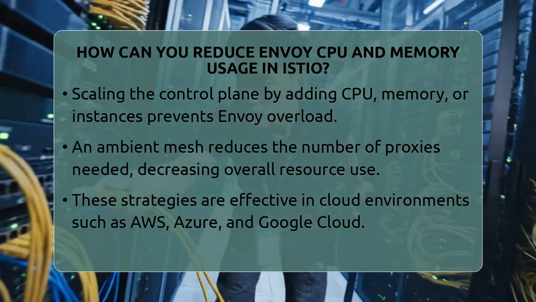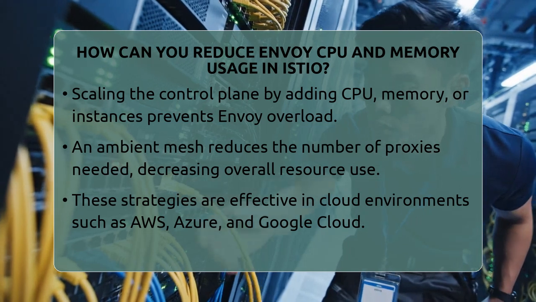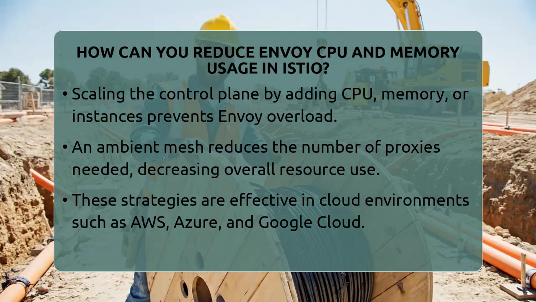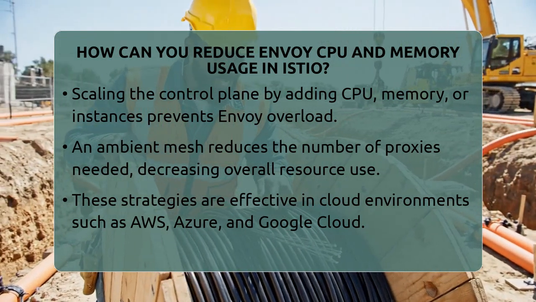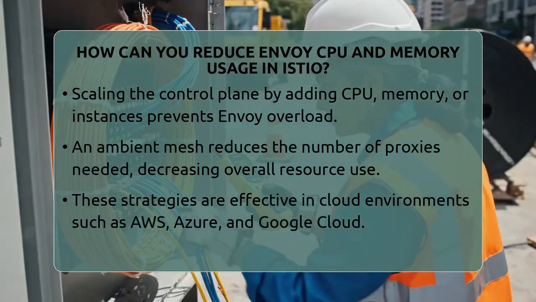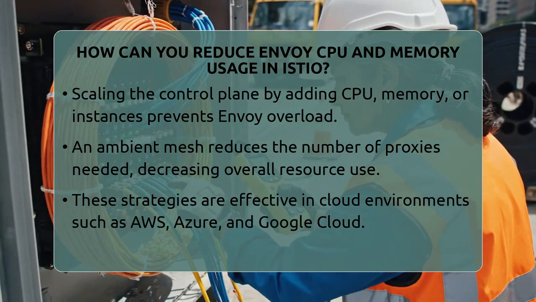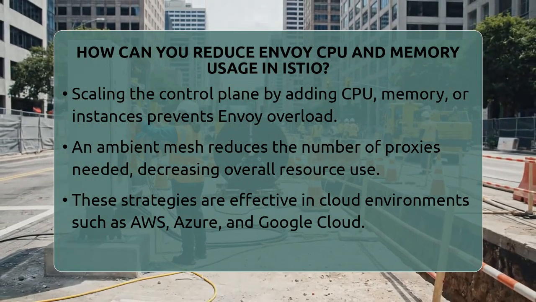Scaling the control plane is also key. If your control plane becomes a bottleneck, Envoy proxies will struggle to keep up. Increasing CPU and memory for the control plane or adding more instances distributes the workload better. This prevents Envoy from becoming overwhelmed and reduces resource consumption per proxy.